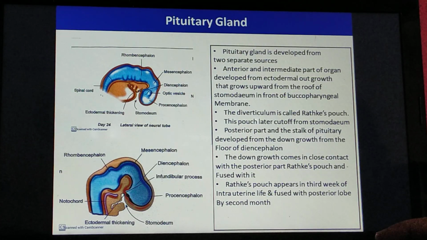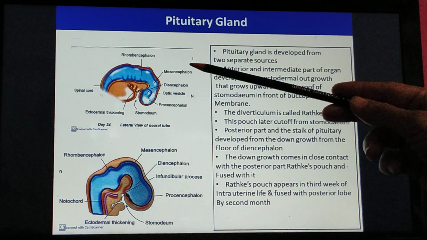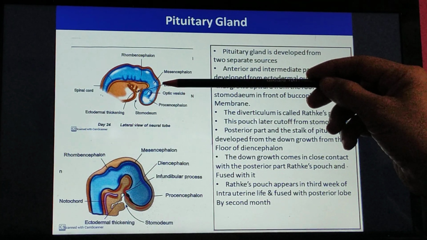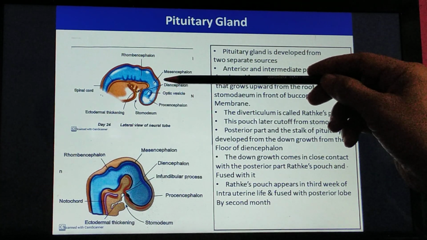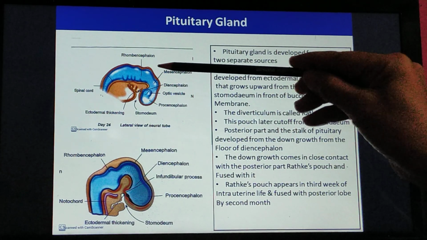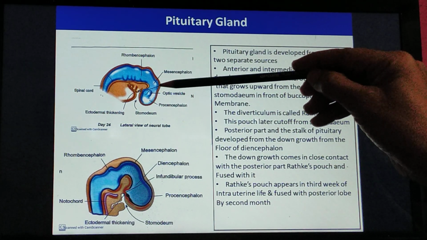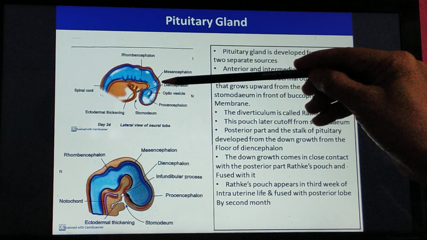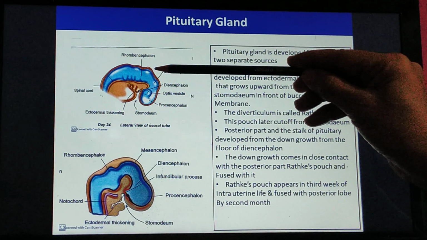Now let us discuss it in detail. Here are the two figures. Try to remember the lecture of embryology where there is head fold and tail fold. Over the head fold, remember students, the neural tube is dilated to prosencephalon, diencephalon, mesencephalon.